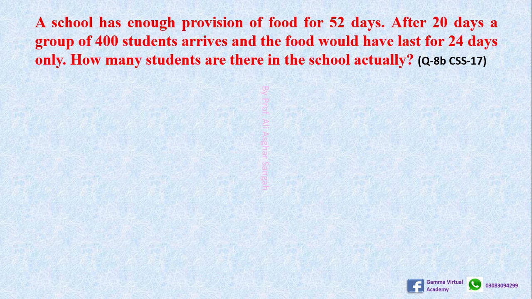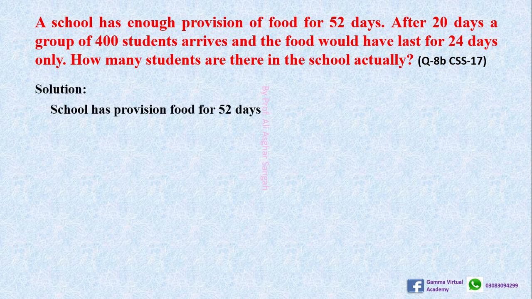Now question number 8b. A school has enough provision of food for 52 days. After 20 days, a group of 400 students arrives and the food would last for 24 days only. How many students are there in the school actually?